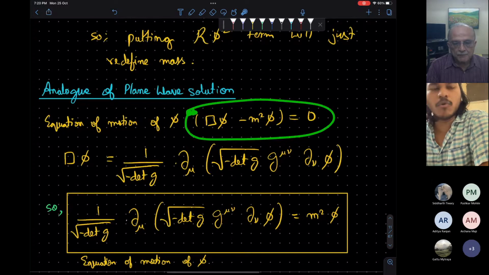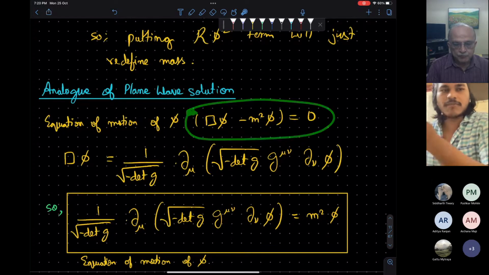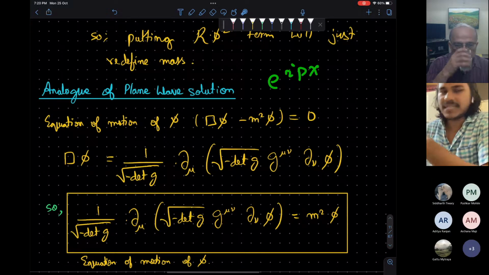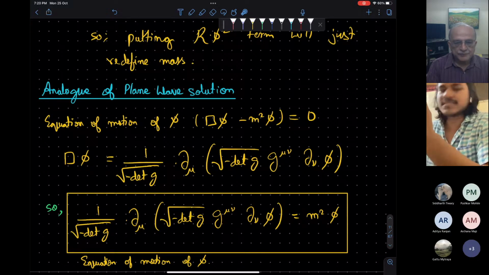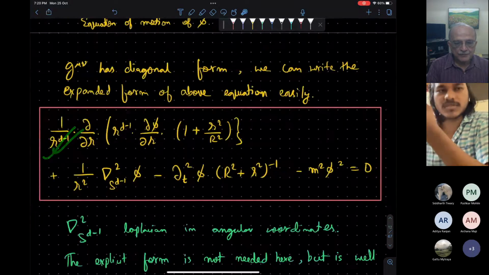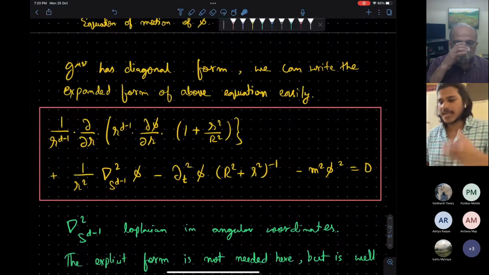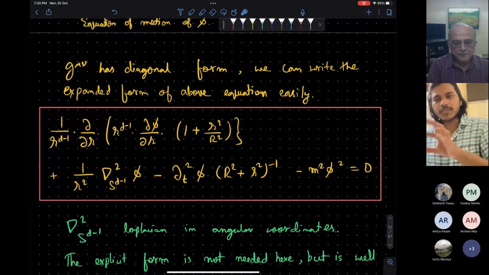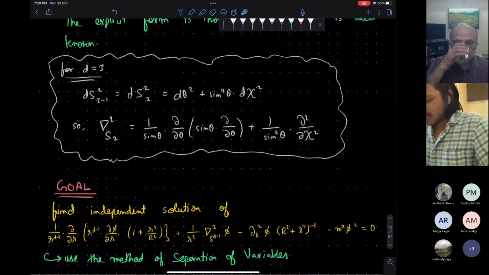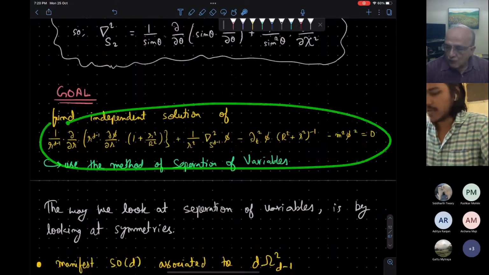would have found the eigenmodes, the eigenfunctions, in terms of which our quantum fields can be expanded. That was the plane wave. But this time, because of the metric, we will get something else. So we want to solve this equation and find the eigenmodes, in terms of which I can expand my quantum field. And the corresponding coefficients to those modes will be the creation and annihilation operators appropriately, as you will see below. So the goal is to solve this big equation.